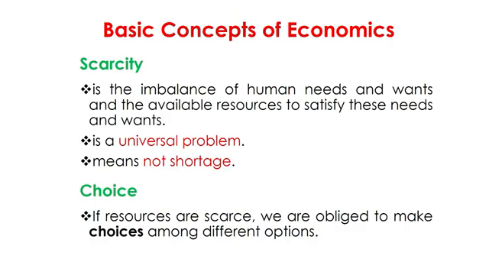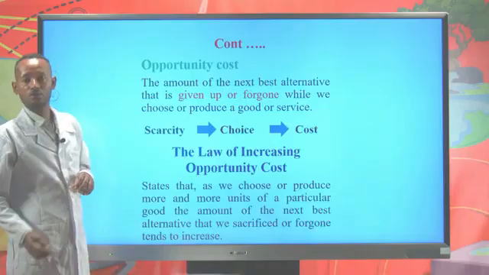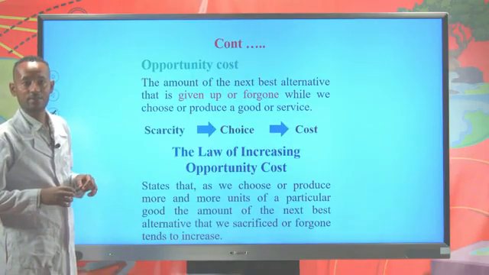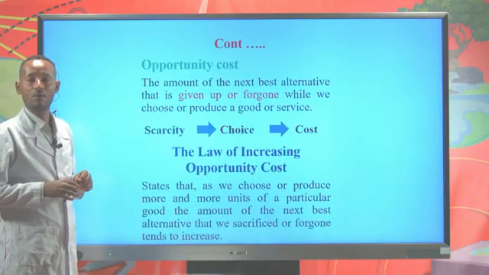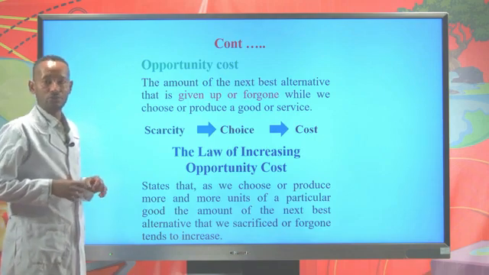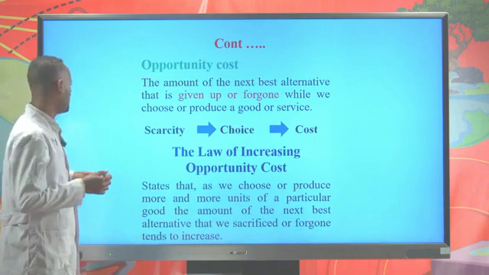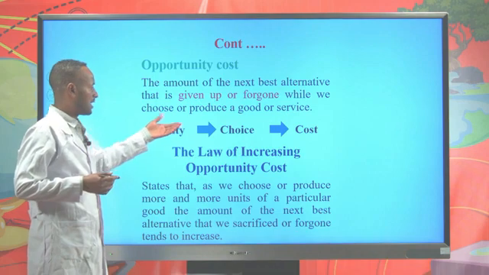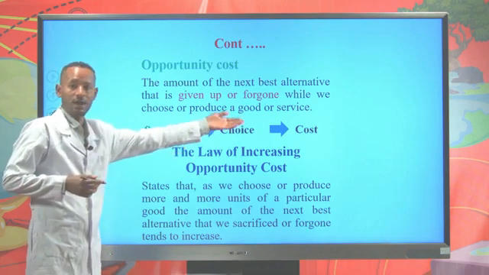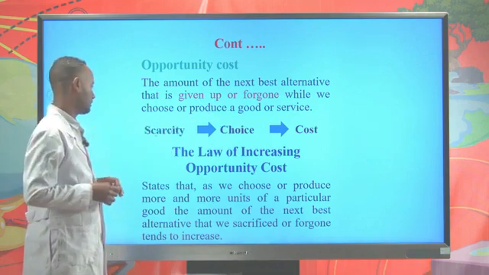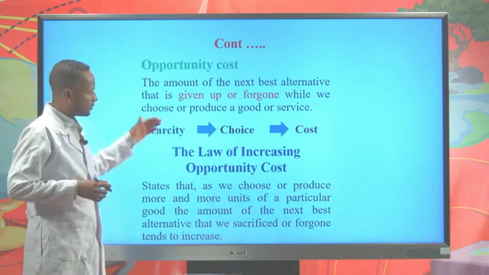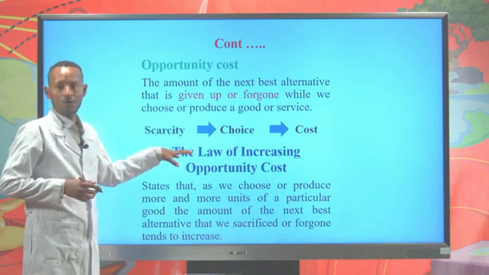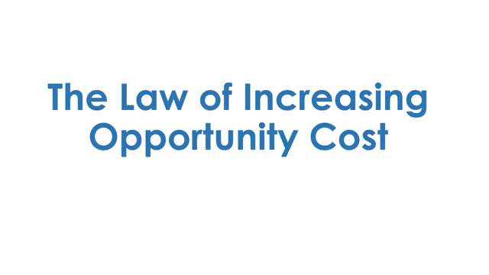This cost is called opportunity cost. Opportunity cost is the amount of the next best alternative that is given up or foregone while we produce a commodity. And finally, scarcity implies choice, and choice implies cost. Under this basic concept of economics, there is a law called the law of increasing opportunity cost.